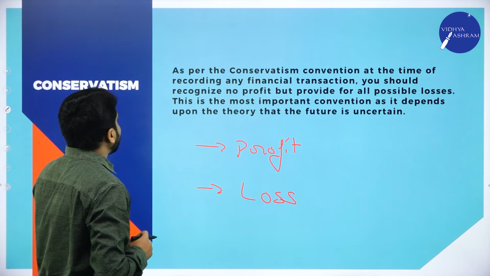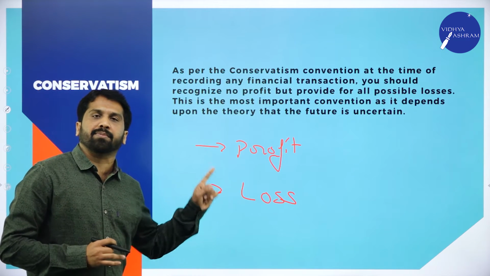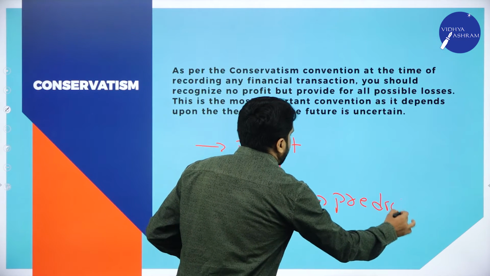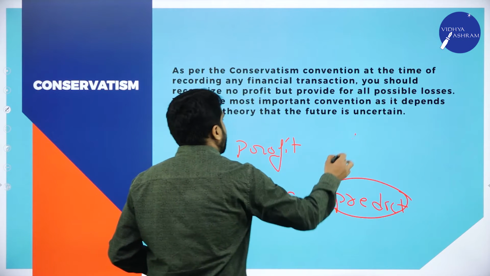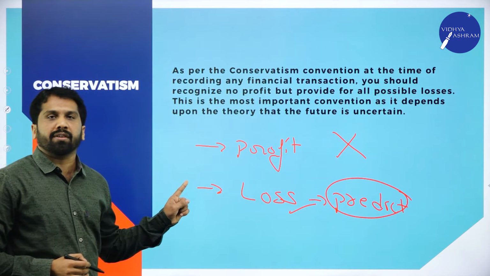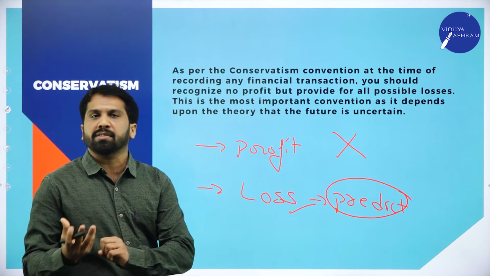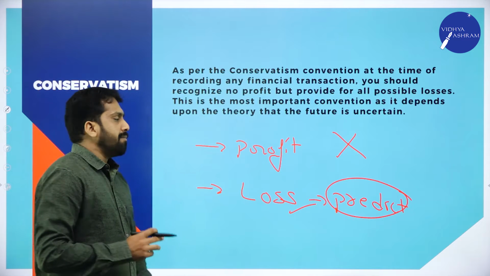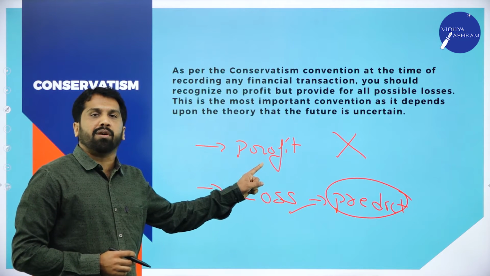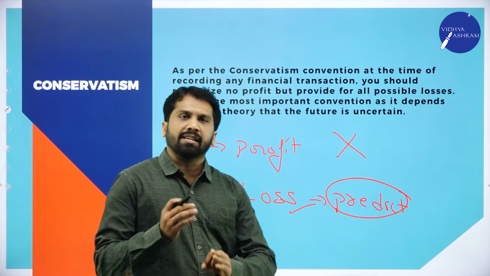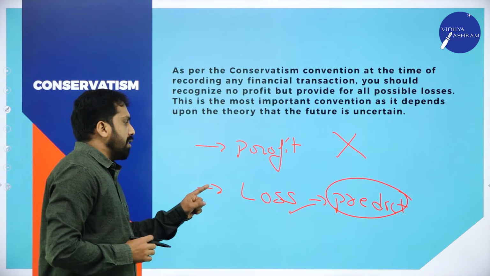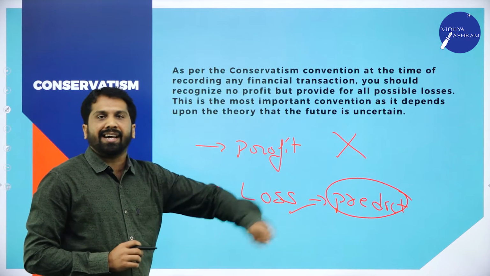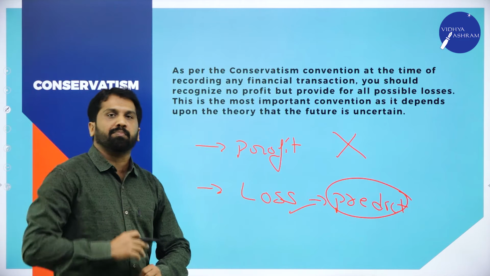Now, as per the conservatism convention, what is the concept? You can predict your losses, but you cannot predict your profit. You can make provision. Provisions means keeping safer, like making insurance and all for your losses. But you cannot make any provisions for your profit. In simple language, loss you can expect. Profit you cannot expect until you receive your profit.